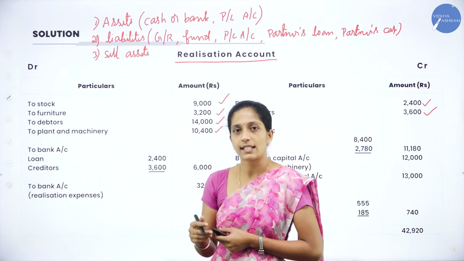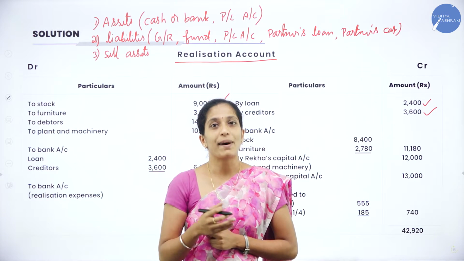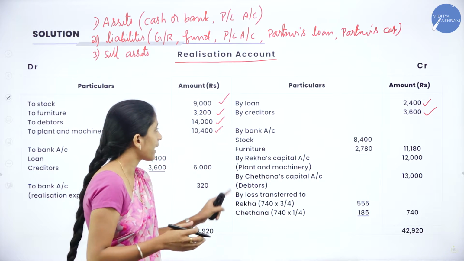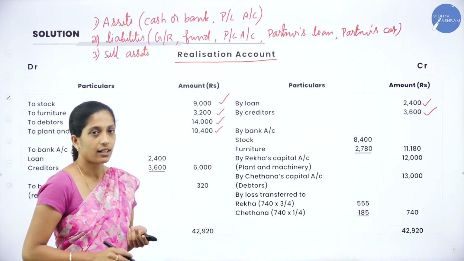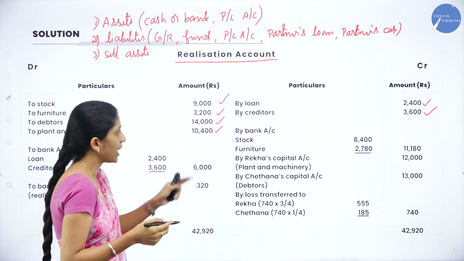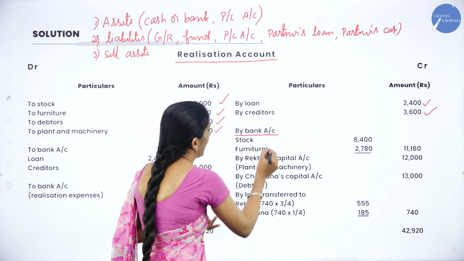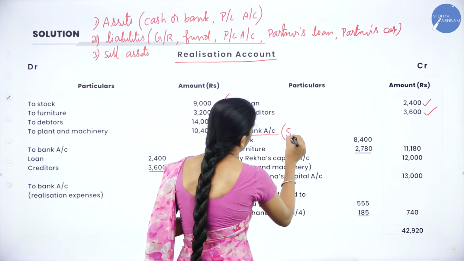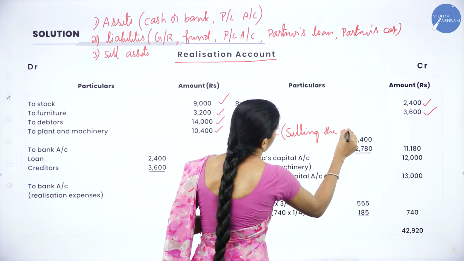Now we will sell all the assets. When you sell the assets, as I told, cash comes to the business. Here in the balance sheet they have given bank, so we'll record it as by bank account on the credit side. We have recorded assets on the debit side and liabilities on the credit side. Now we are selling the assets, so we'll record it as by bank account, because we are selling the assets.